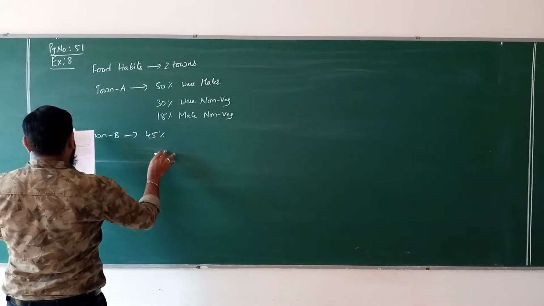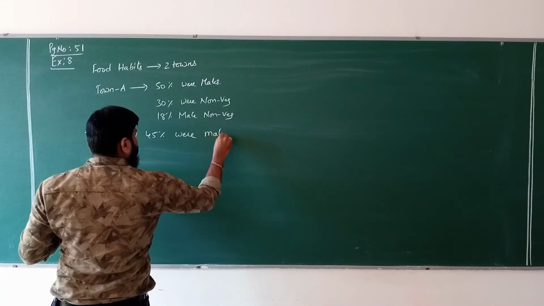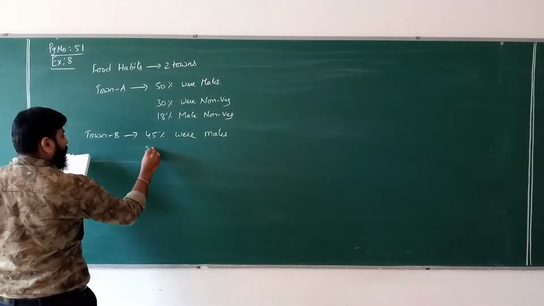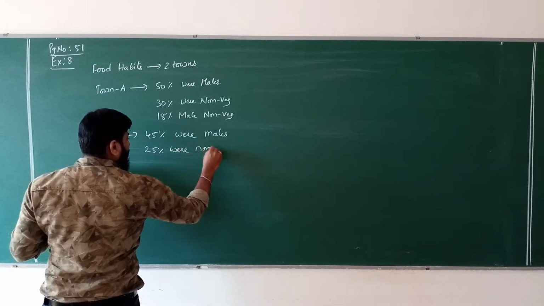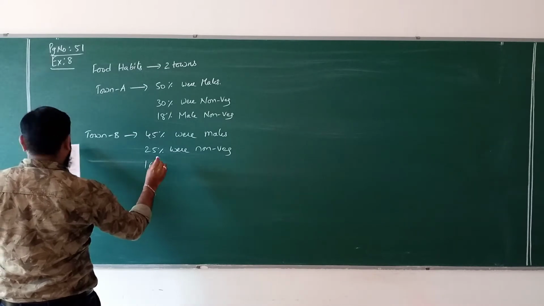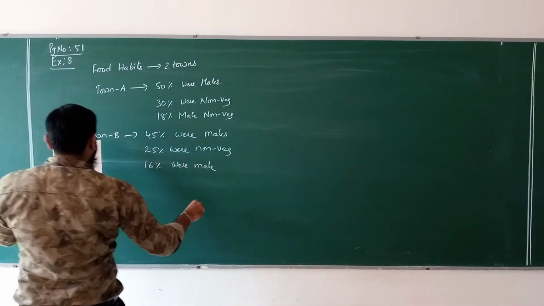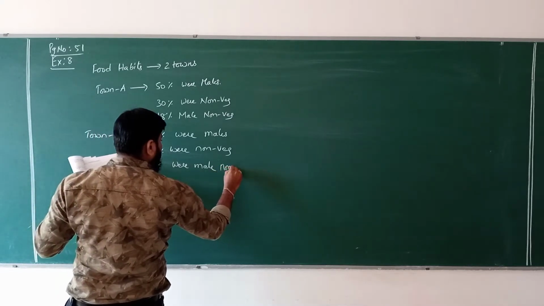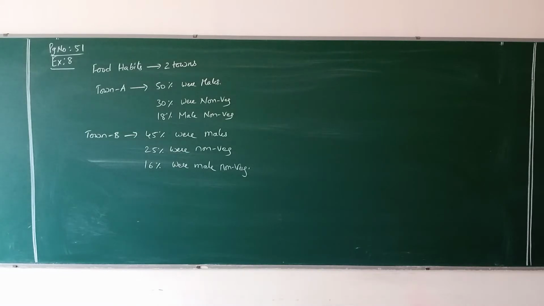Next, in town B, 45% were males and 25% were non-vegetarians and 16% were male non-vegetarians. Now this is the question given.